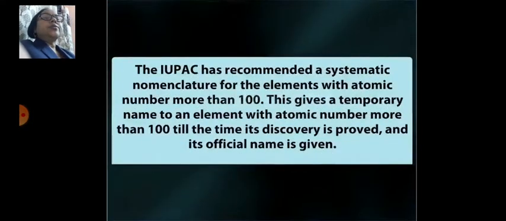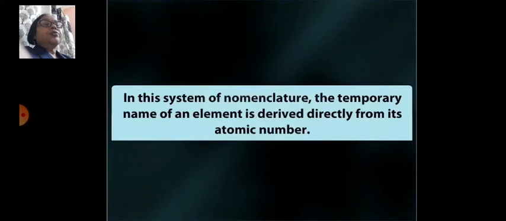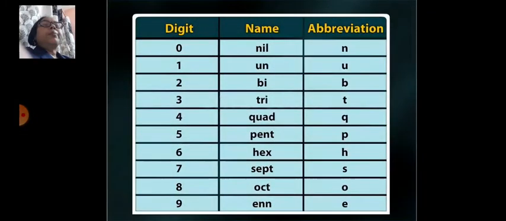The IUPAC has recommended a systematic nomenclature for the elements with atomic number more than 100, and this gives a temporary name to an element with atomic number more than 100 till the time its discovery is proved and its official name is given. In this system of nomenclature, the temporary name of an element is derived directly from its atomic number by the root name.